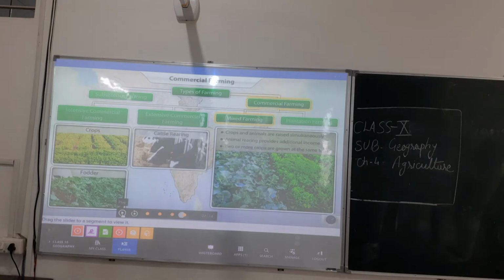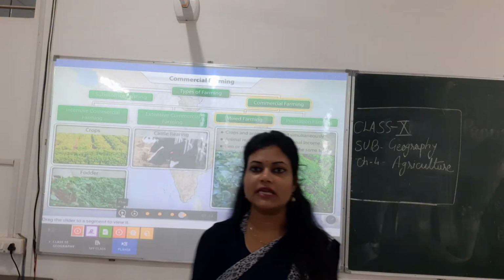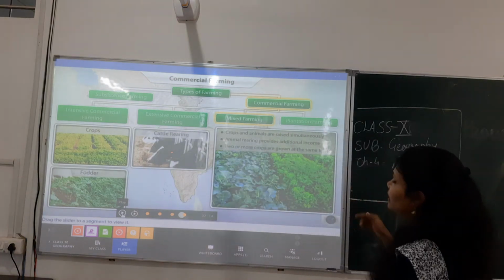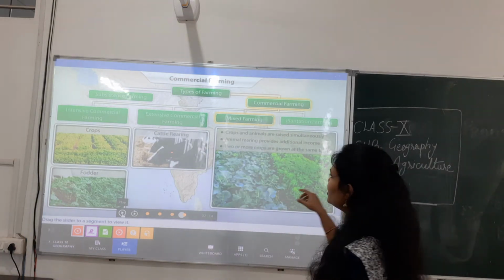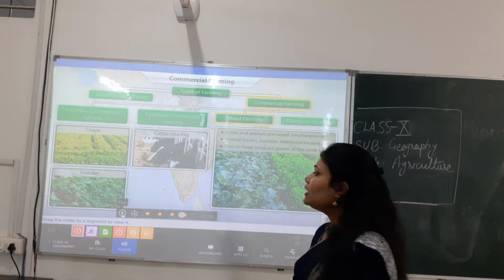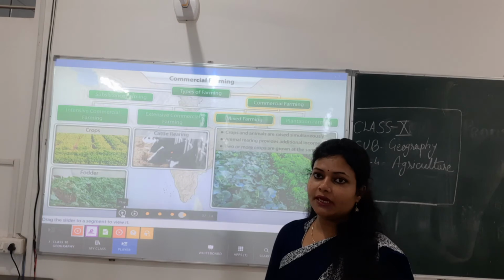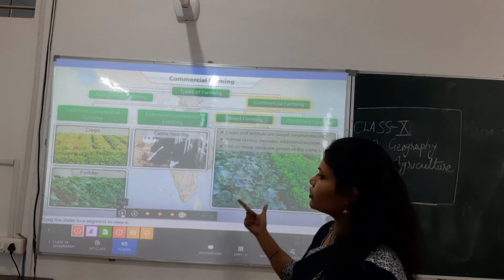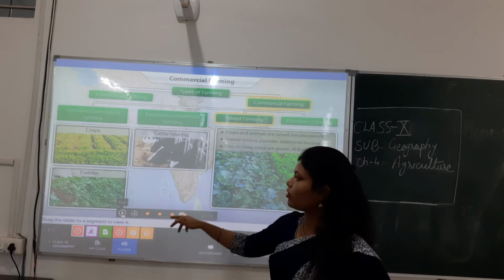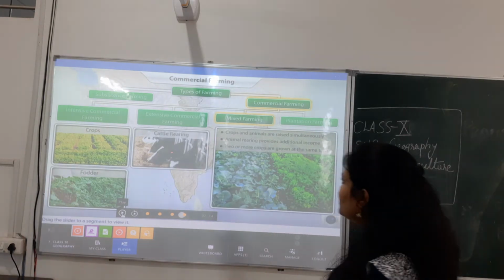Yes, so mixed farming, the word itself is saying it is all about a mixture. So here basically two or more crops can be grown at the same time. What all other things can be done in mixed farming? The growing of crops, as well as cattle rearing, and for that the fodder is also available.